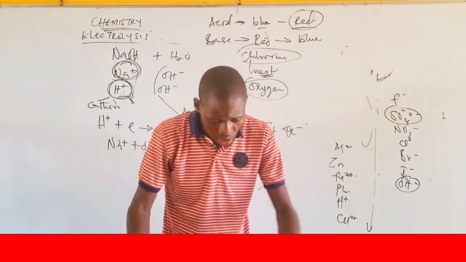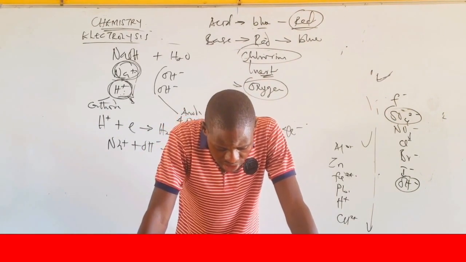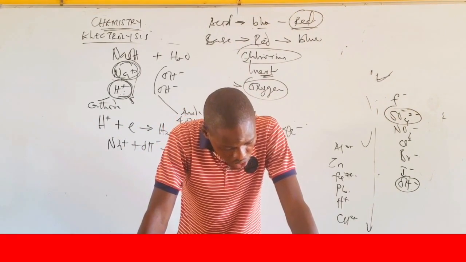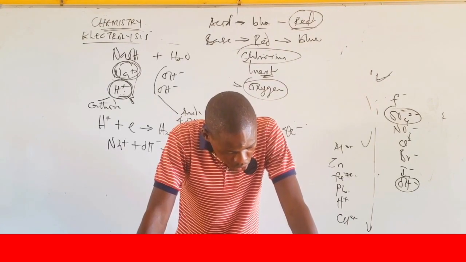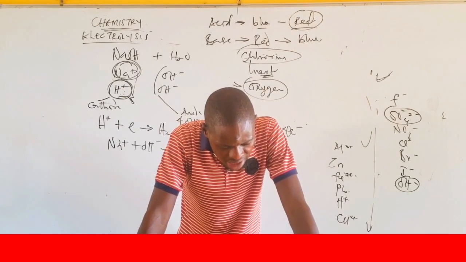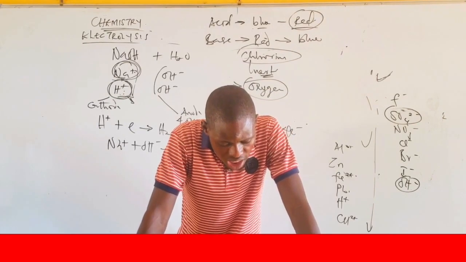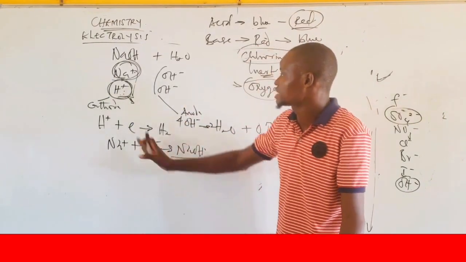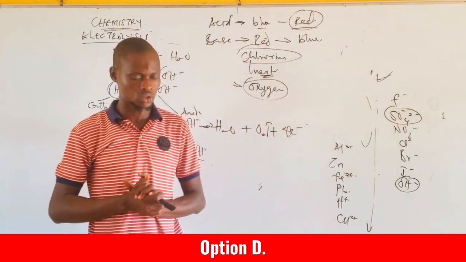Let's take a look at the options. Option A, sodium ions are discharged at the cathode. No. Sodium ion cannot be discharged. Hydrogen ions are discharged at the anode. No. The concentration of sodium hydroxide decreases at both electrodes. No. The concentration of sodium hydroxide increases at the cathode only. Simply means at the cathode only, concentration of sodium hydroxide will increase. That is the answer to that question.